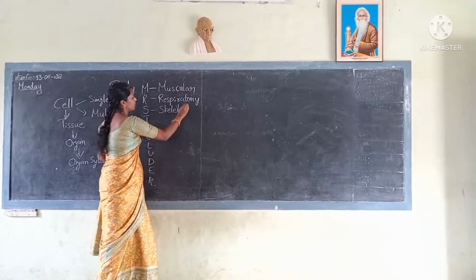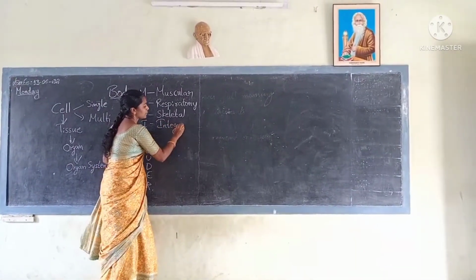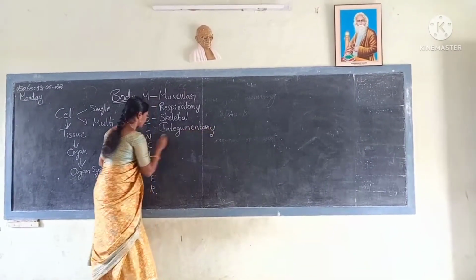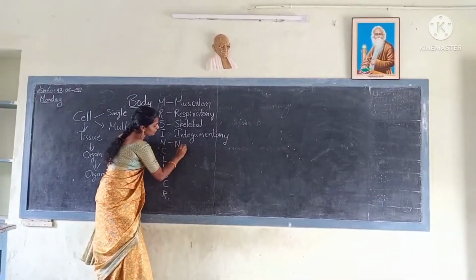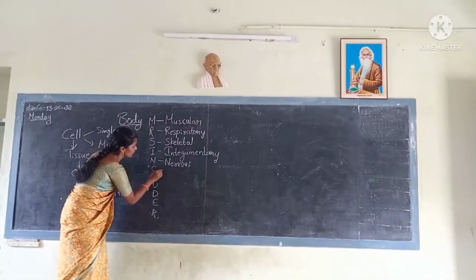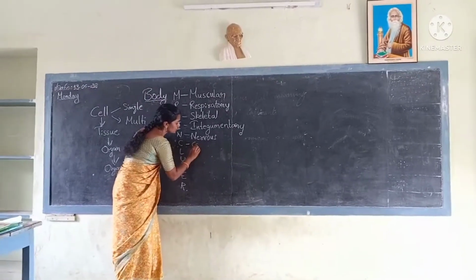Skeleton. Integumentary. Nervous system. Cellular.